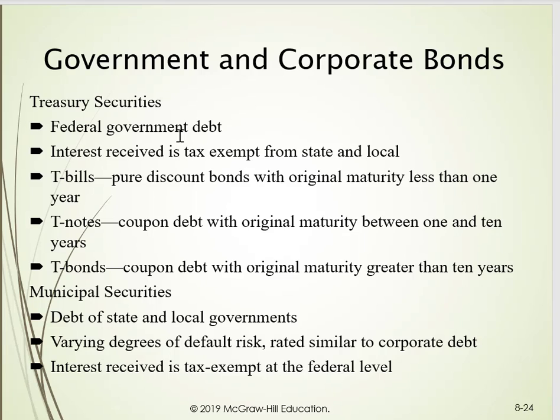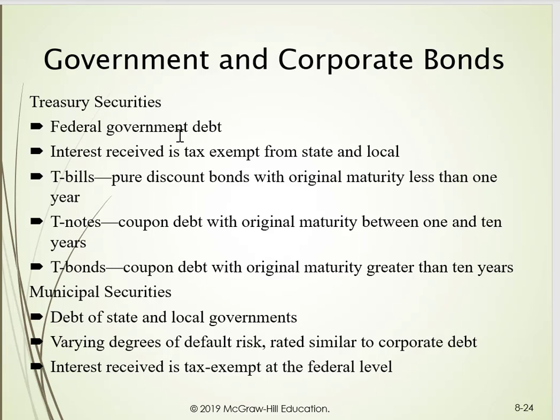The compounding frequency is going to be 1 because we're saying that the bond pays interest on an annual basis. T-bills, T-notes, and T-bonds are the federal securities, with T-bonds obviously greater than 10 years. But the important part here is the taxation. Pay taxes to the entity that issues the debt.